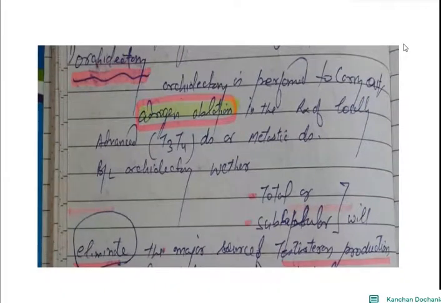Now, what is the role of orchidectomy for carcinoma of prostate? Orchidectomy is performed to carry out androgen ablation in the treatment of locally advanced T3 and T4 disease and metastatic disease. You can perform bilateral orchidectomy, either total or subcapsular. This eliminates the major source of testosterone production.